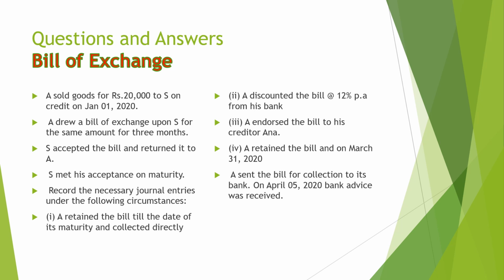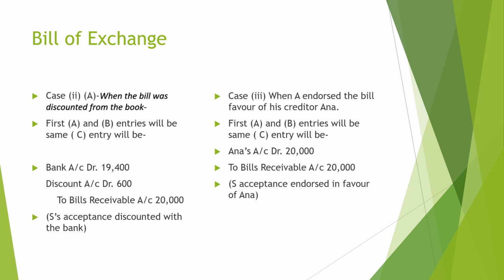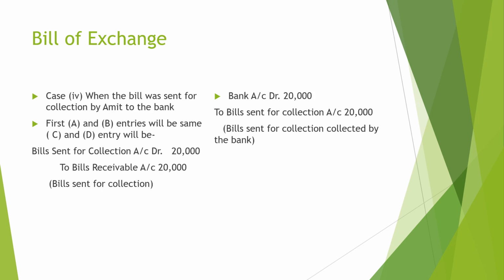So usually these are the circumstances: A retained the bill till maturity, discounted it at 12%, endorsed it to Anna, retained the bill and March 2020. So here is the case. You try it yourself and check the answer. So this is the answer for your checking purposes. You try and then you match. So another case, when the bill was discounted, these are all the journal entries. When the bill is endorsed, the journal entry is also provided. So first you try yourself and then match it.